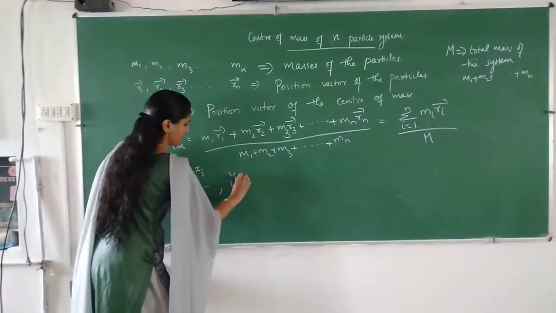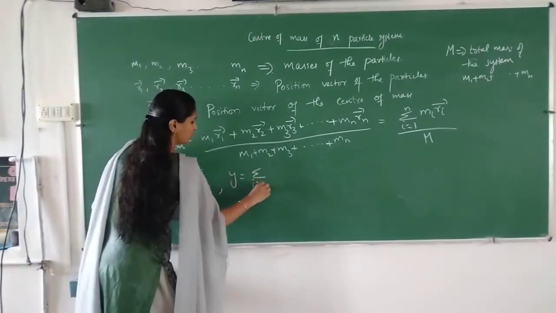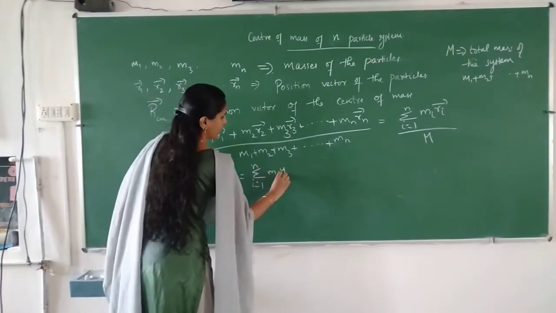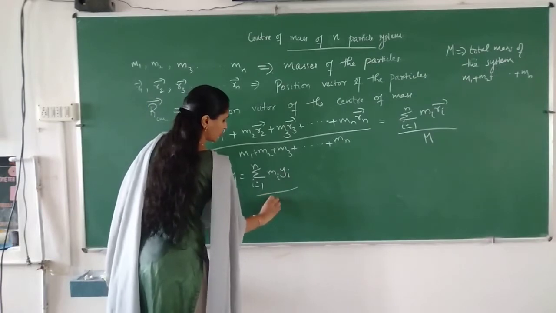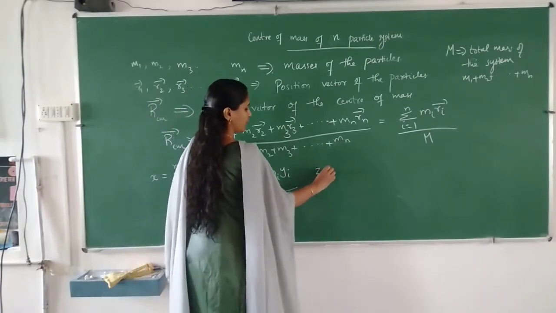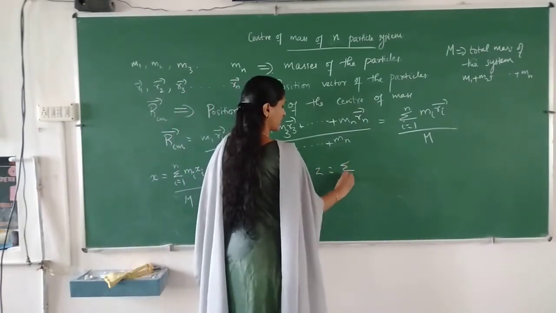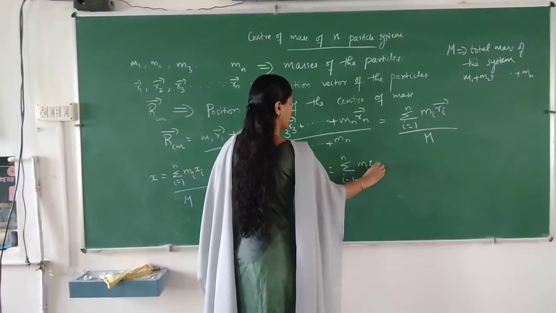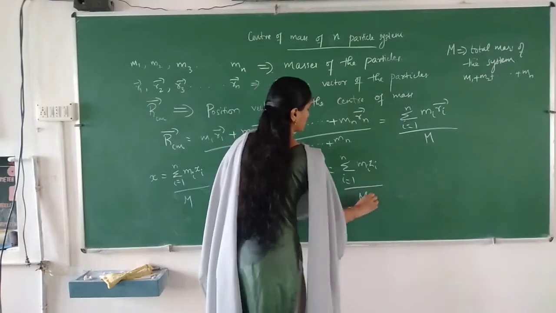And here the y coordinate we can write as sigma i is equal to 1 to n mi yi divided by total mass, and the z coordinate can be written as sigma i is equal to 1 to n mi zi divided by total mass.